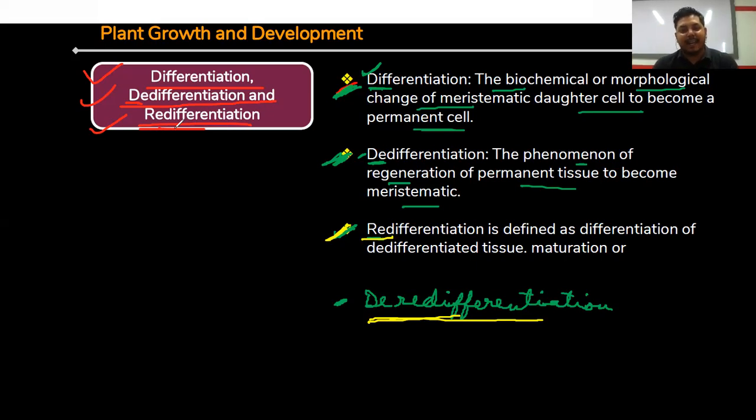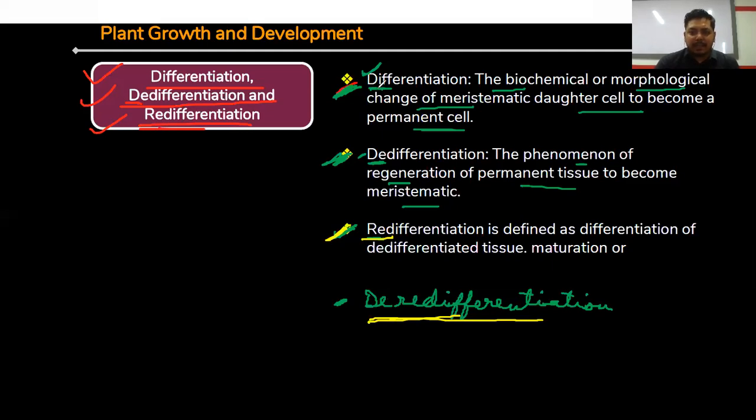And after reaching his home, he is relaxing and he is getting tired. This is called de-differentiation. And he is taking food, taking so many things, and finally he is getting energized. And finally he is coming again from his home to this coaching center. This is called re-differentiation. This is the easiest example.